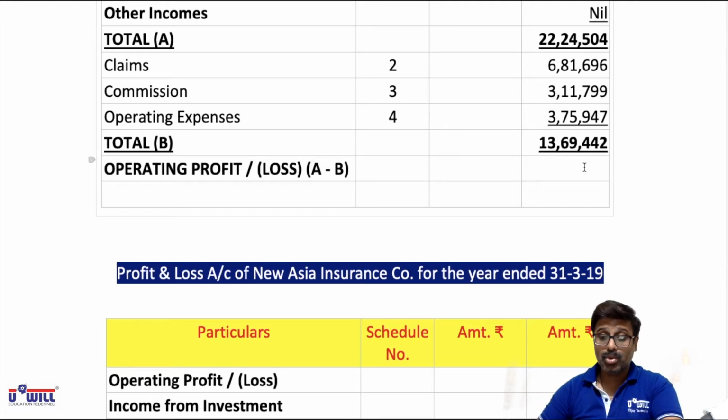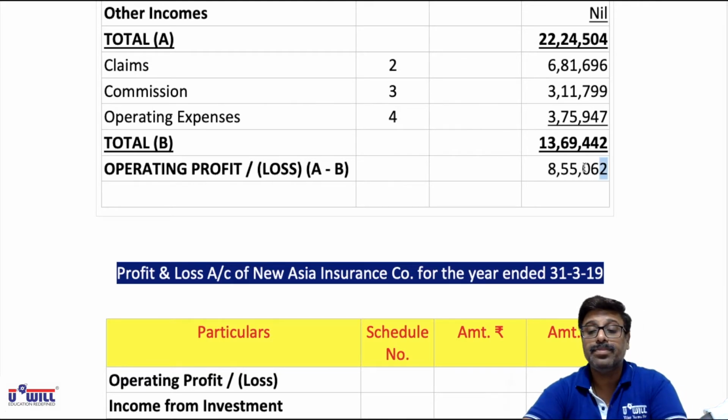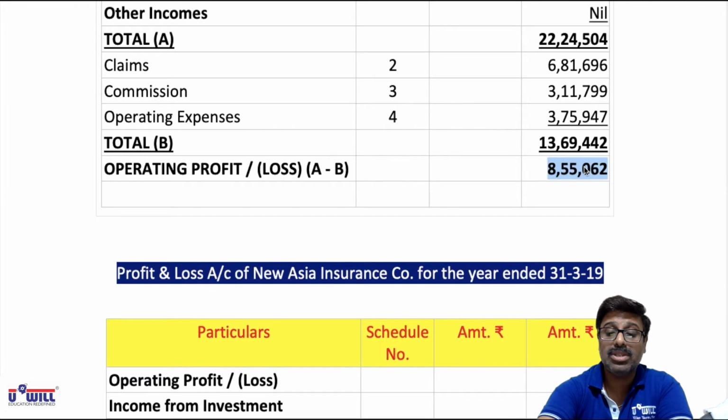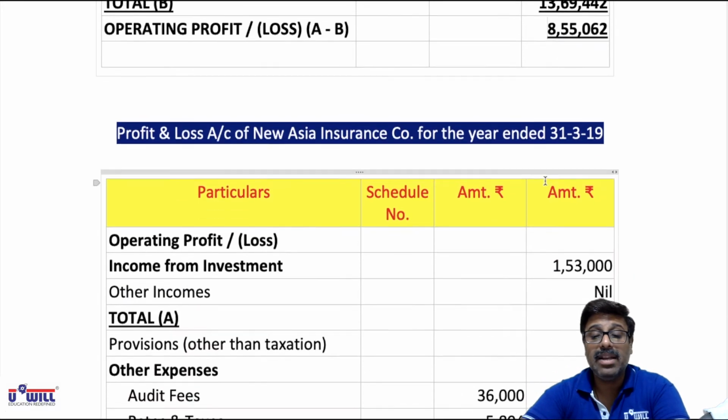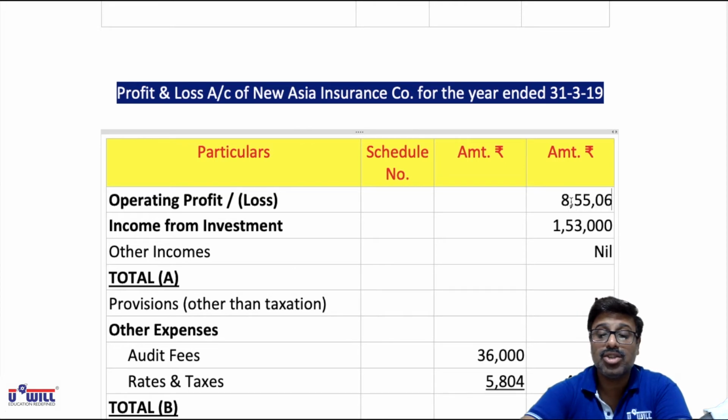Now A minus B. So 2,224,504 minus 1,369,442 is 855,062. Operating profit or loss is how much? 855,062. That we will write in the P&L account.